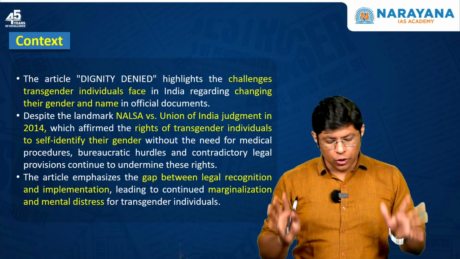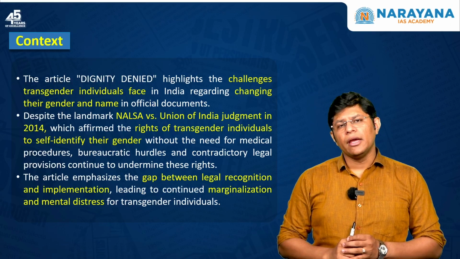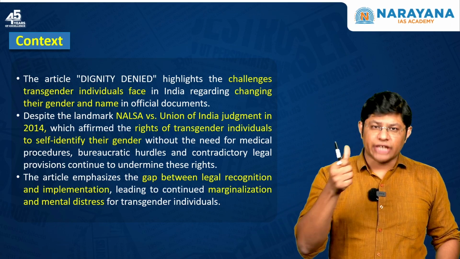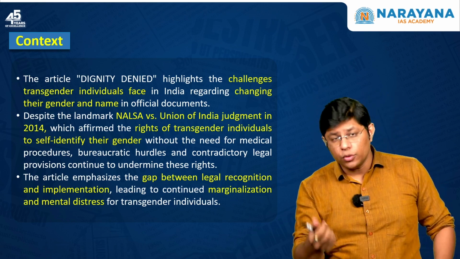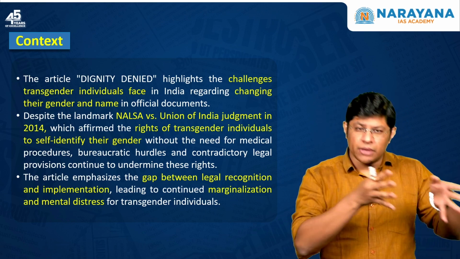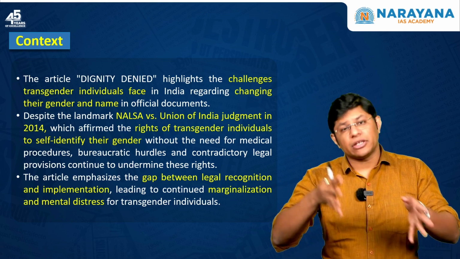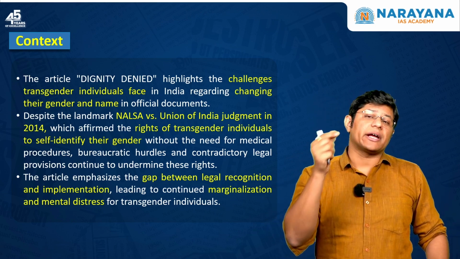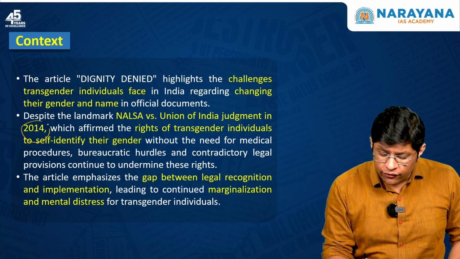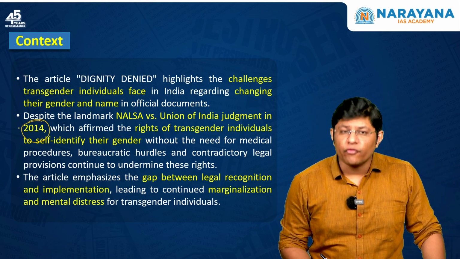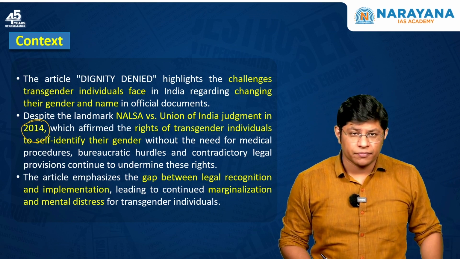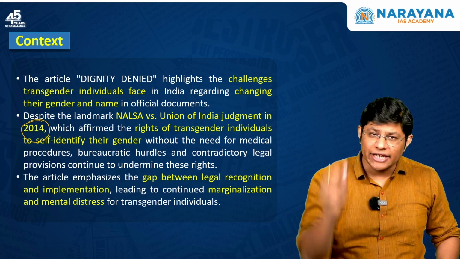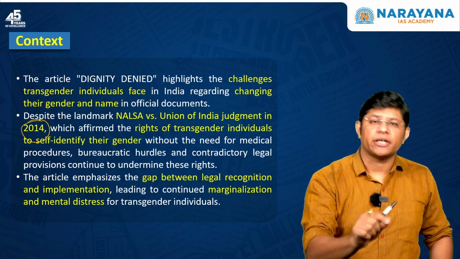What is the context? The context is that this article highlights the issues that the transgenders are facing, a challenge relating to the change of gender from, let's say, male to transgender, or the third gender, or female to third gender. So, this is a challenge that they are facing. Now, in the NALSA judgment of 2014, the Supreme Court gave rights to the transgender community.